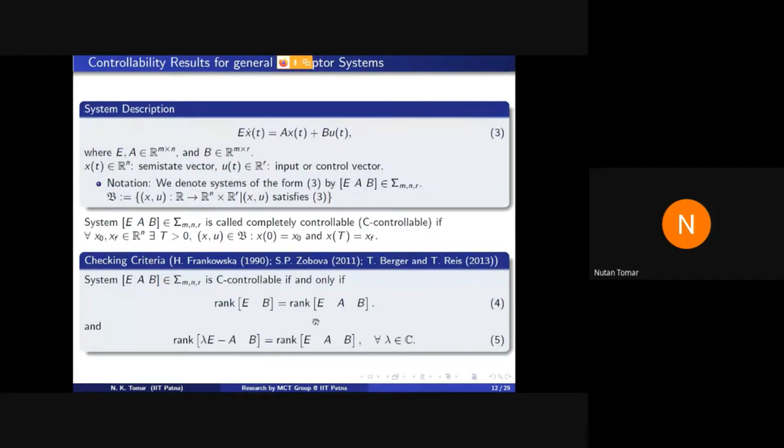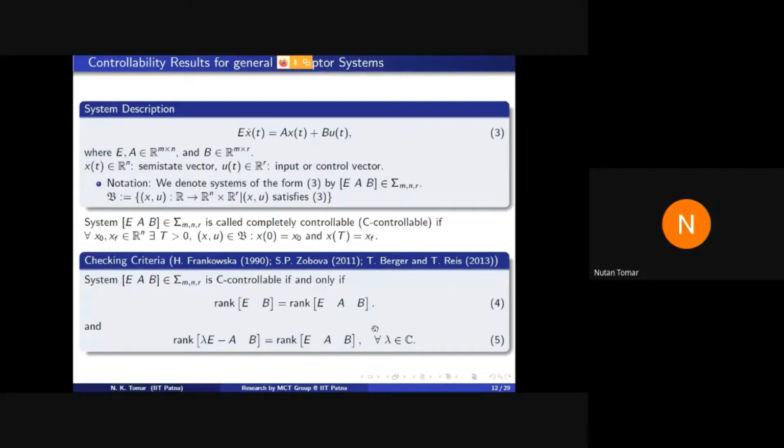Now, in the remaining 2 minutes, I explain briefly what we have done here in IIT Patna in our research group. So, if Ex dot is equal to Ax plus Bu is an arbitrary general system, meaning E and A are any matrices of M cross N, and M need not be equal to N, then it was already proved that this system is completely controllable if these two conditions are satisfied.